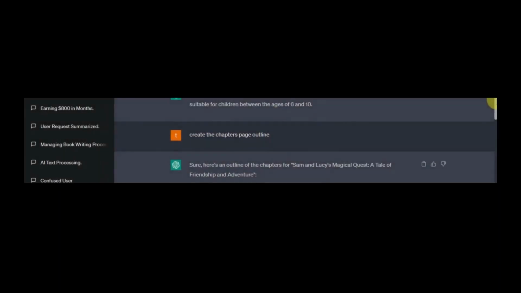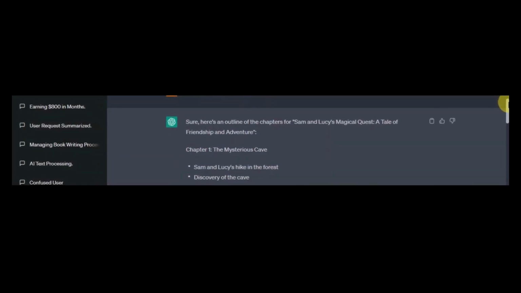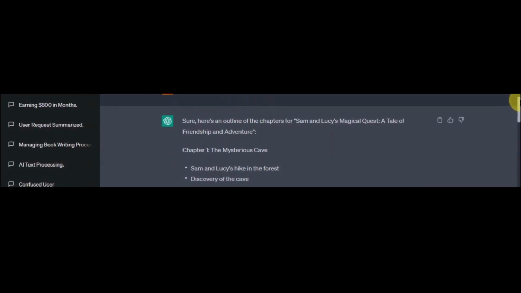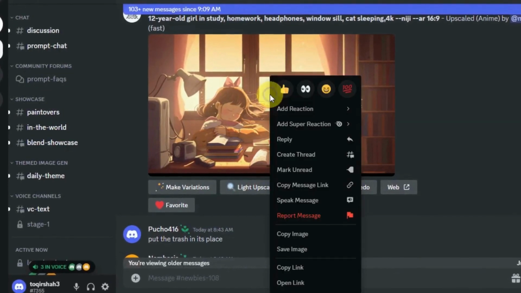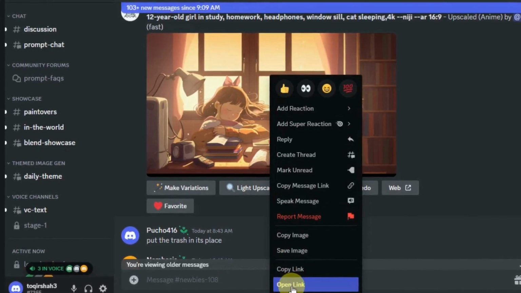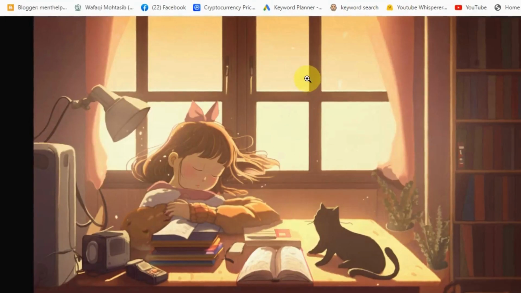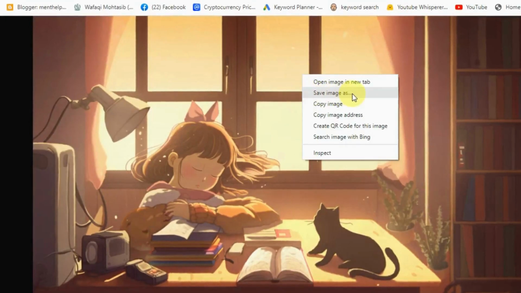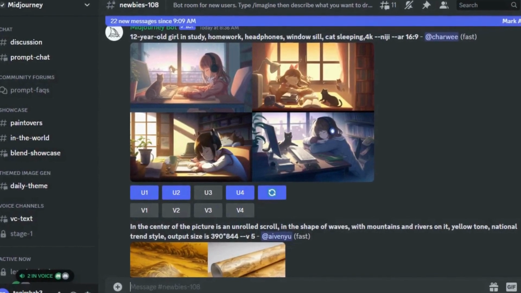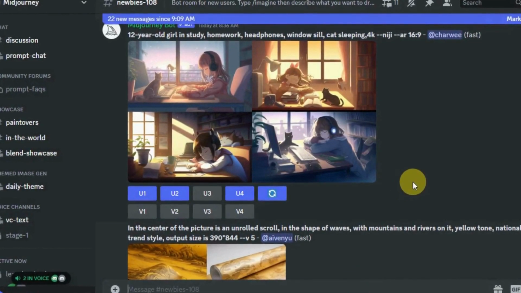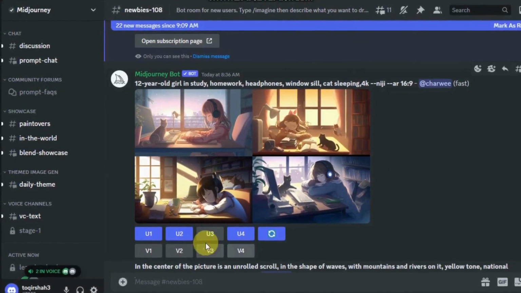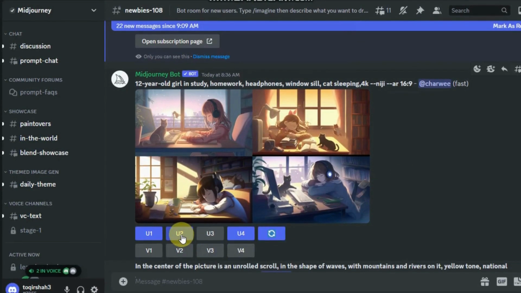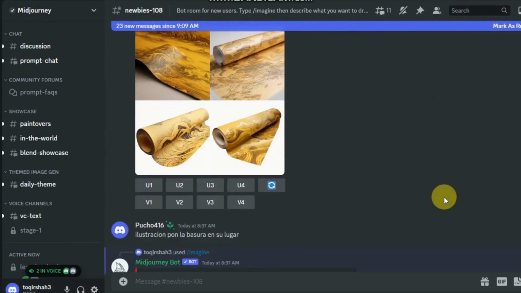Let's create the second image of the chapter. Discovery of the cave. But I want to keep the same style as my first image, so here's a simple tip. First, copy the image link, start the prompt, and paste the link before explaining the new image. That way, you can maintain the same style. I liked the second version, so I clicked on U2 to upscale. Then I did the same to all images, and in about 30 minutes, I had the illustrations ready to use.